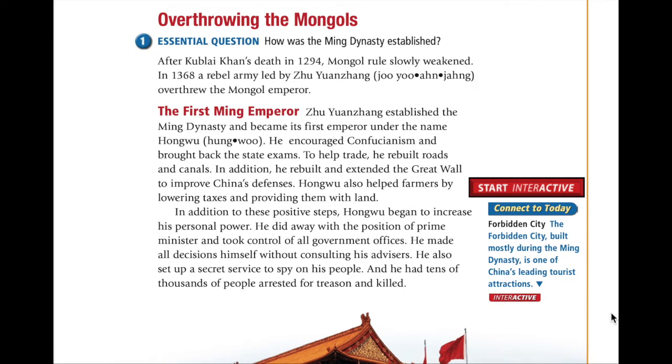In addition to these positive steps, Hongwu began to increase his personal power. He did away with the position of prime minister and took control of all government offices. He made all decisions himself without consulting his advisors. He also set up a secret service to spy on his people, and he had tens of thousands of people arrested for treason and killed.